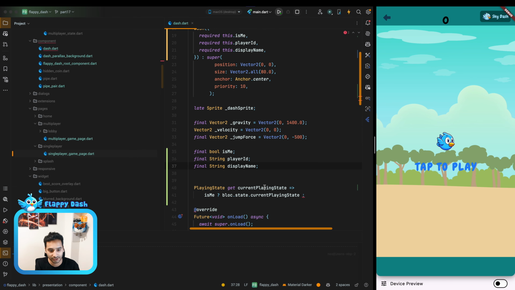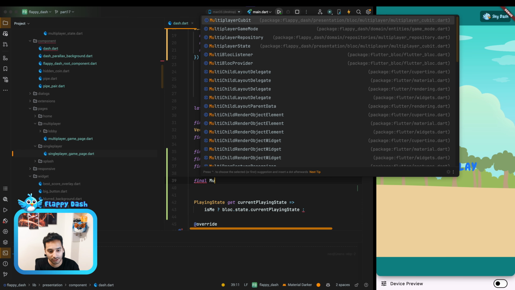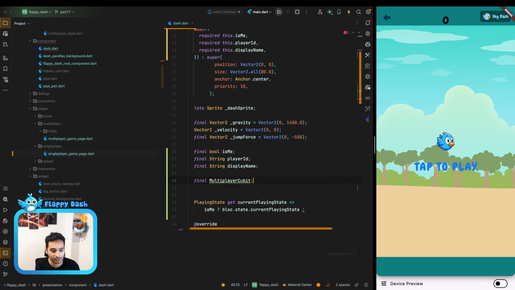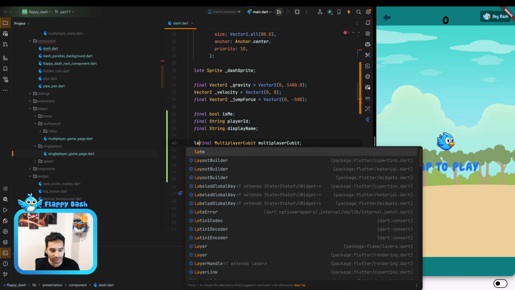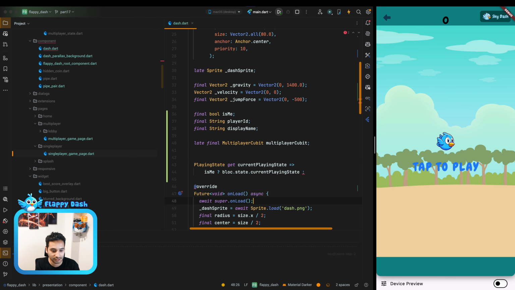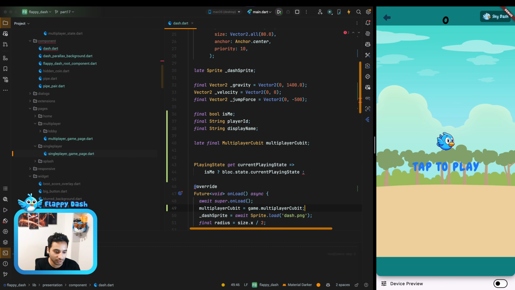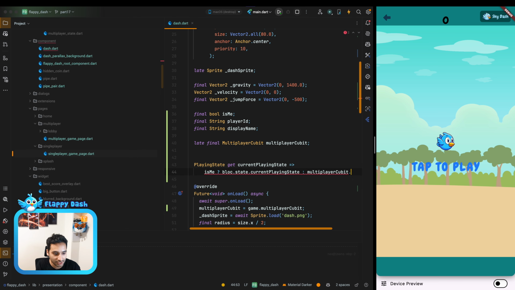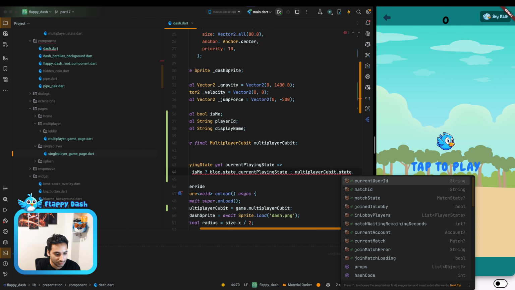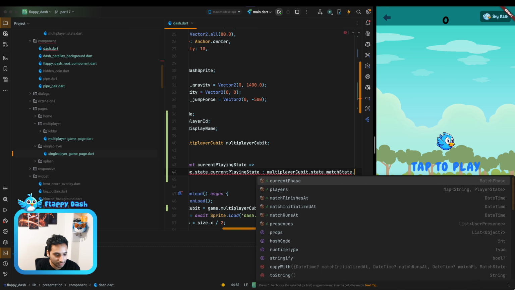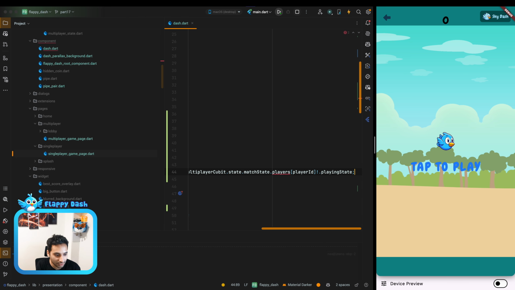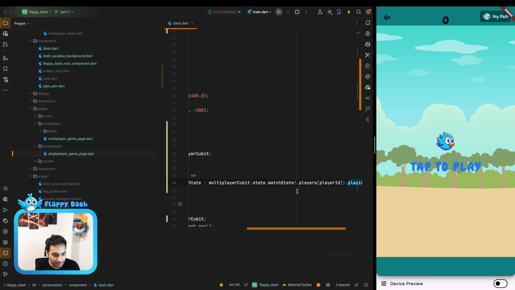So let's have the reference to it here, final multiplayer cubit, and let's make it late. And now we can initialize it in the onLoad. Yeah, we can say game.multiplayerCubit, and here we can say state.matchState.players, and here we have the player ID and also the playing state.